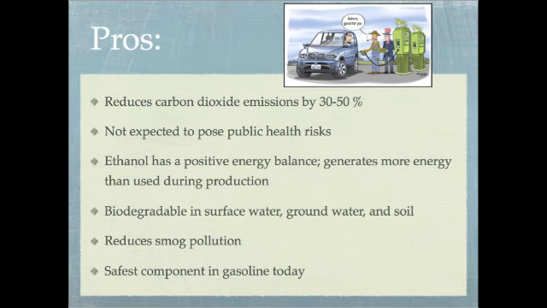Using ethanol in place of gasoline helps to reduce carbon dioxide emissions by 30 to 50%, given today's technology, says the RFA. Whether produced from corn or other starch-based crops, ethanol generates more energy than used during production. It is also biodegradable and is not expected to pose public health risks. Not only does ethanol reduce smog pollution, but it also happens to be the safest component in gasoline today.